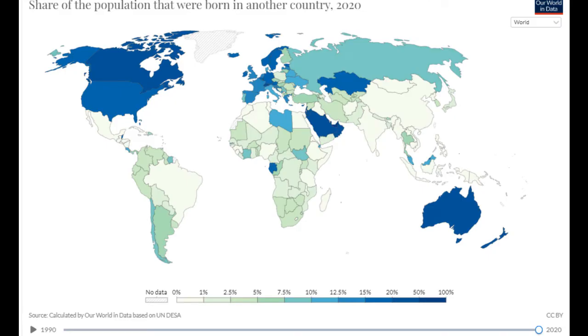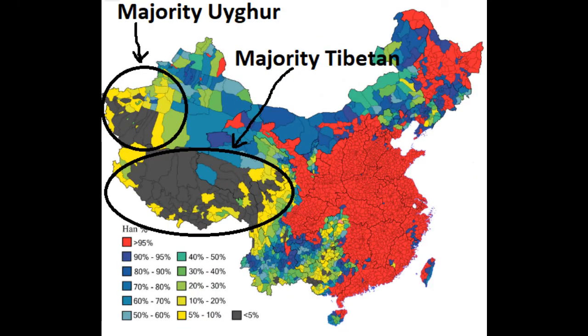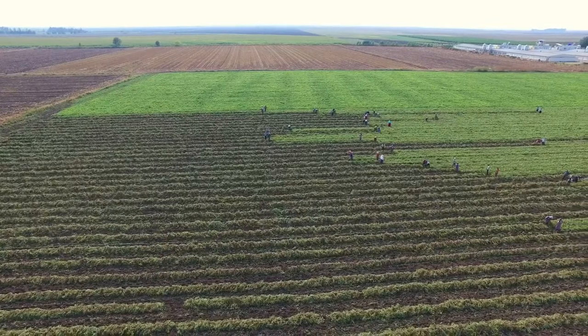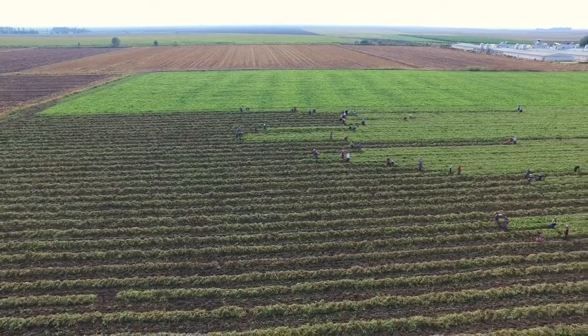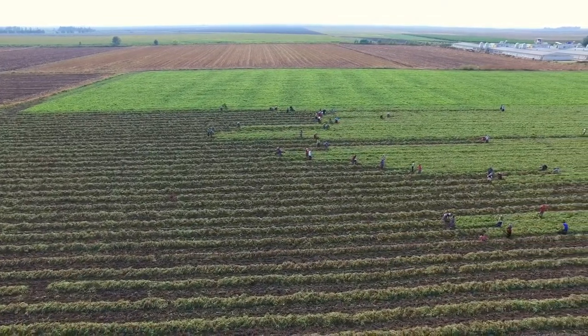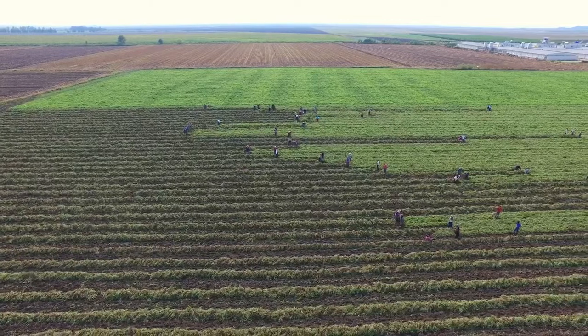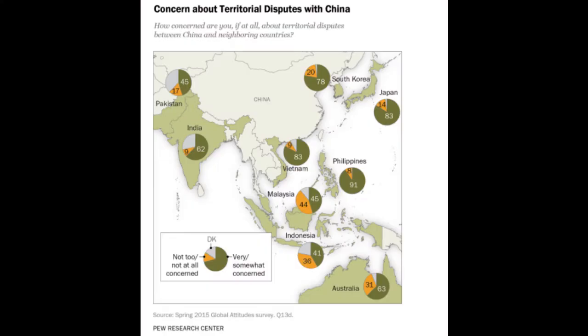Immigration could improve the labor shortage, but China is anti-immigrant. If you pay attention to Chinese propaganda, it's very clear that China is for the Han ethnicity and no one else. Just look at the way they treat the Tibetans and Uyghur Muslims. China would need to bring in tens of millions, if not hundreds of millions of immigrants, and even if they were pro-immigration, the only place that could supply that kind of workforce would be India and Southeast Asia, which do not trust the Chinese.